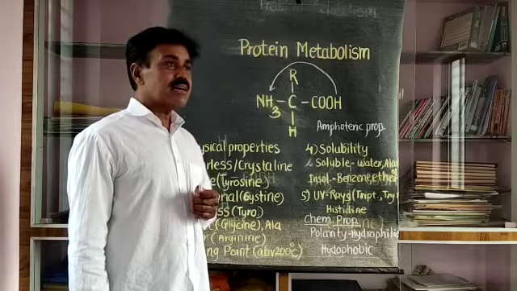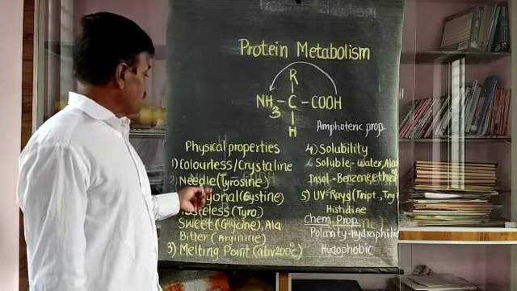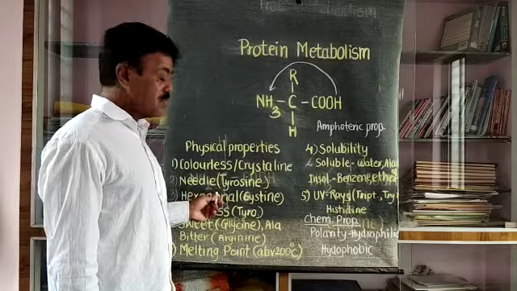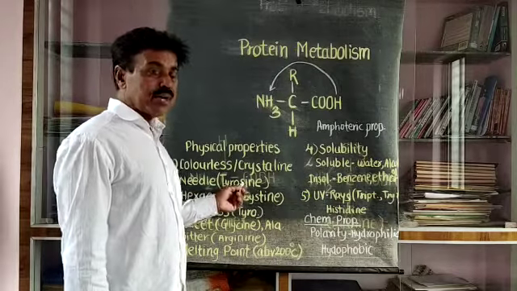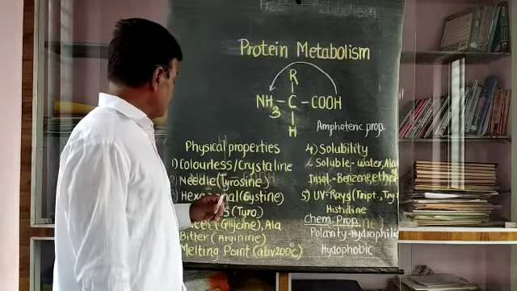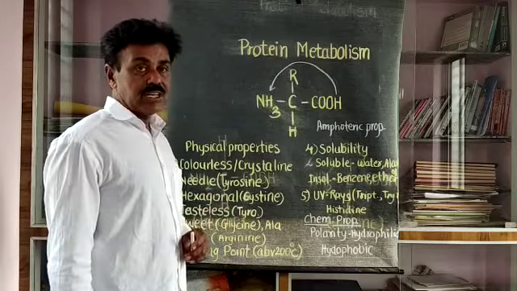As far as the crystals are concerned, sometimes amino acid crystals are needle-like. For example, in the amino acid tyrosine the crystals are needle-like, while in the case of cysteine the crystals are hexagonal in nature.